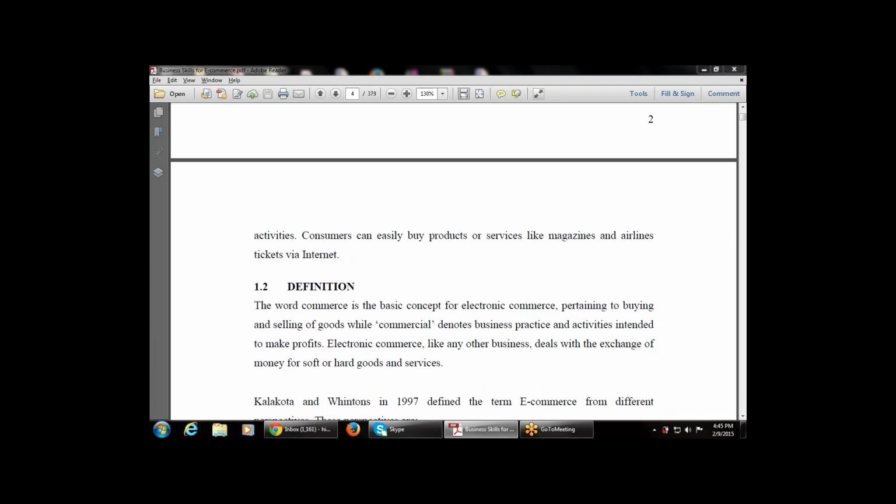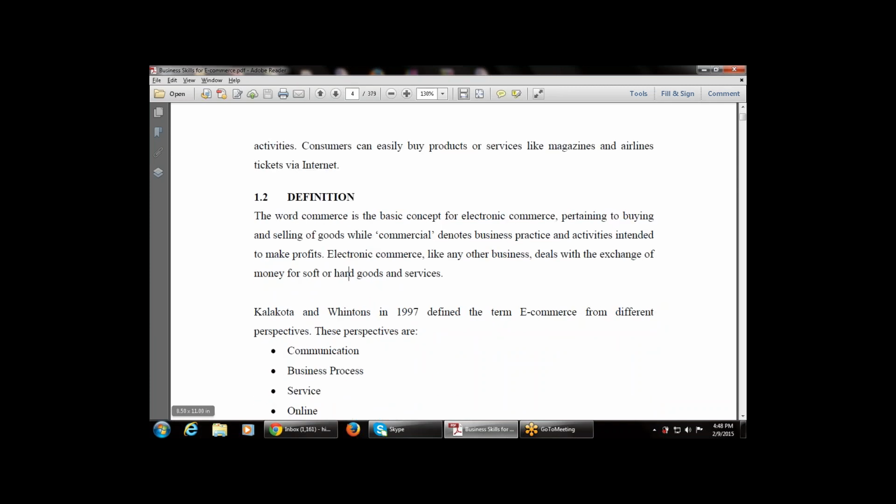This is the definition of e-commerce, that is electronic commerce, that means buying and selling of goods and services over the internet. Or in simple terms, exchange of goods and services for money, that is exchange of money for soft or hard goods and services.